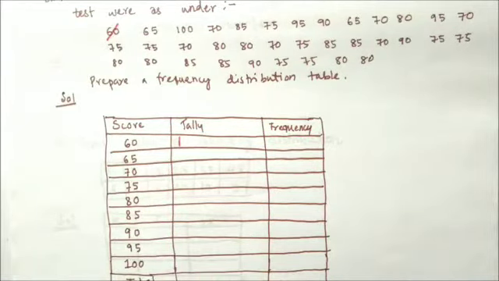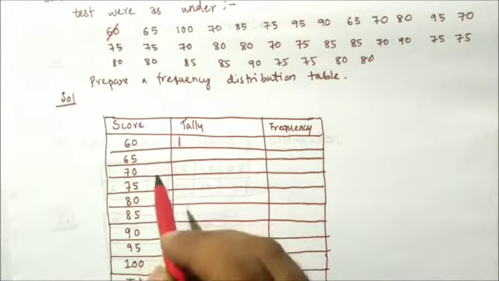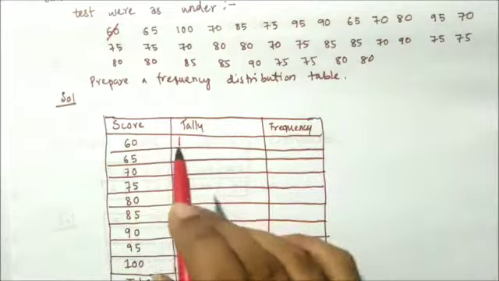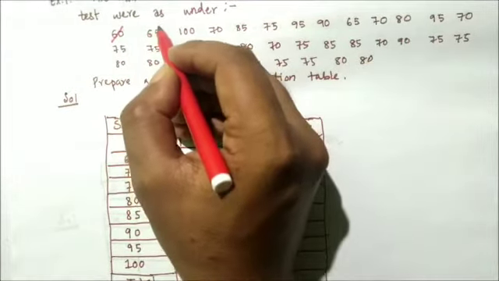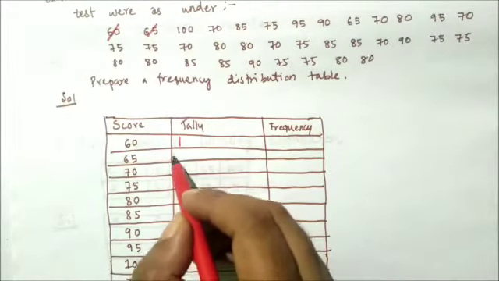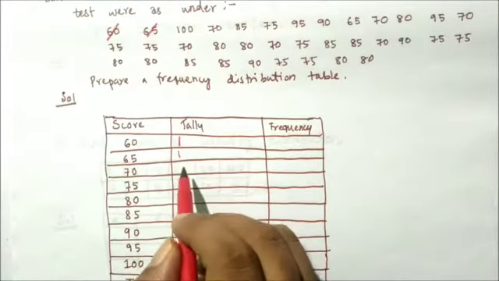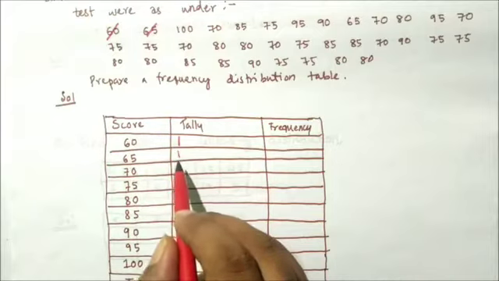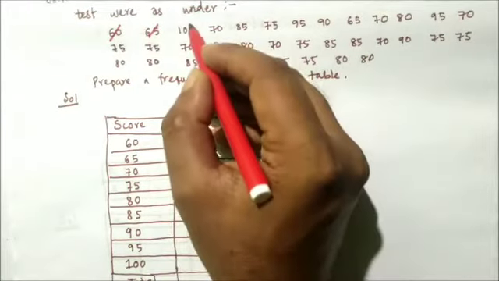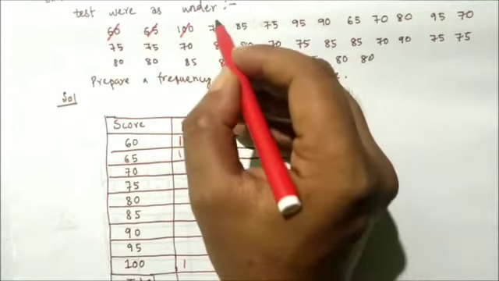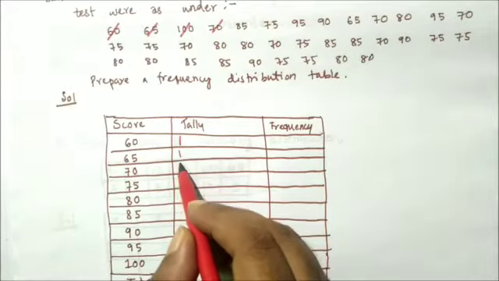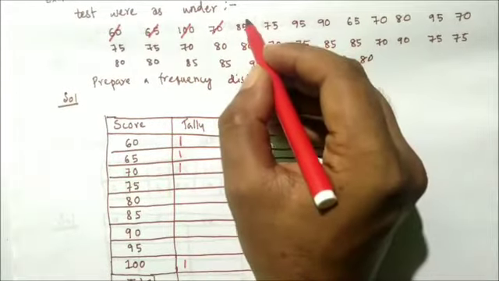This will represent 1, and we will not count all the 60s here. What we will do, we will cut the next number, that is 65, and in the row of 65 I give the mark. Then 100, 70 and so on. We will do this.